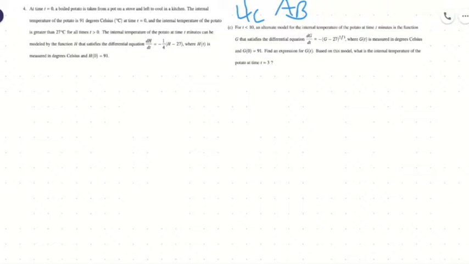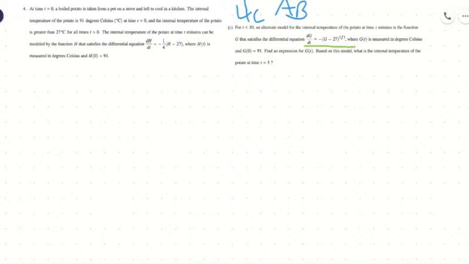And this is our second to last question. So this one is a fun separation of variables. It gives us dg over dt equals negative g minus 27 to the 2/3 power, where g of t is measured in degrees Celsius and g of 0 equals 91. Once again, that initial condition. So it says to find the initial temperature of the potato at time t equals 3. So it's basically making us find the actual thing.